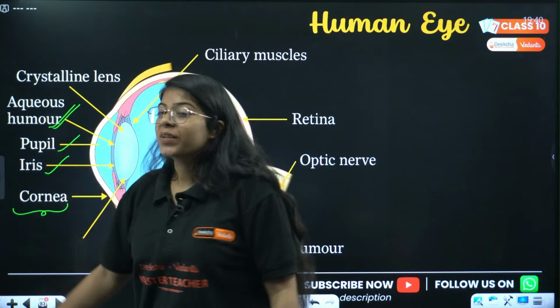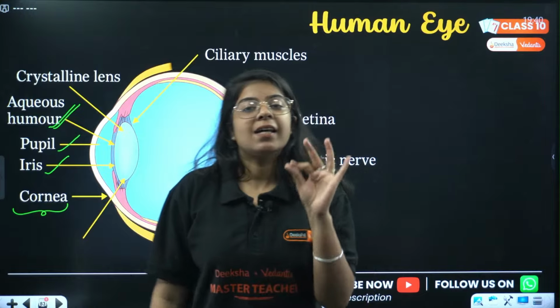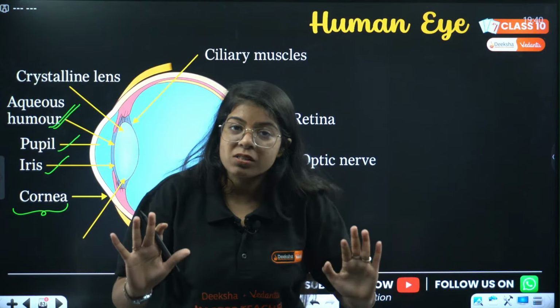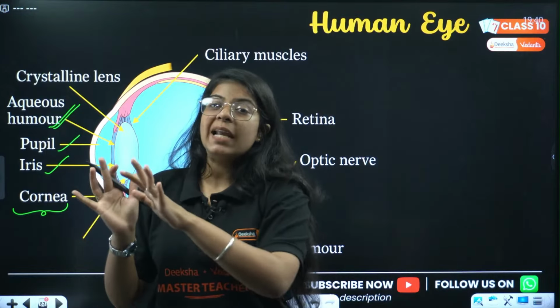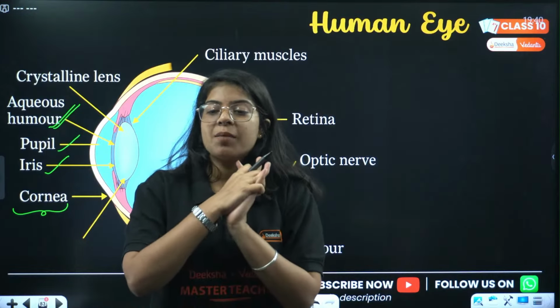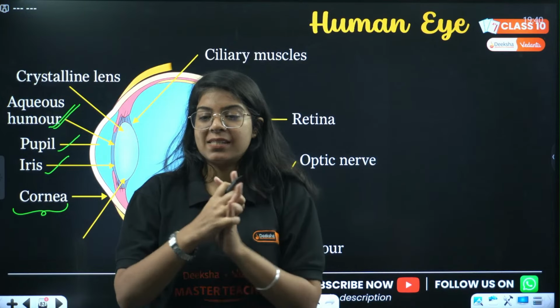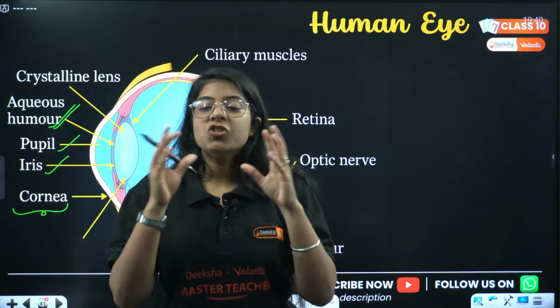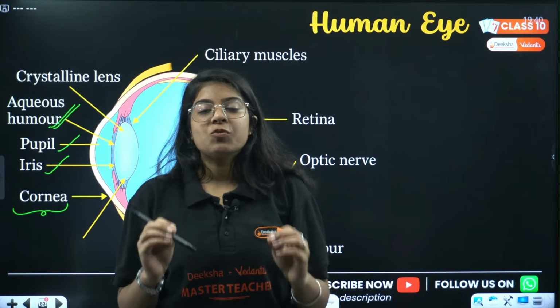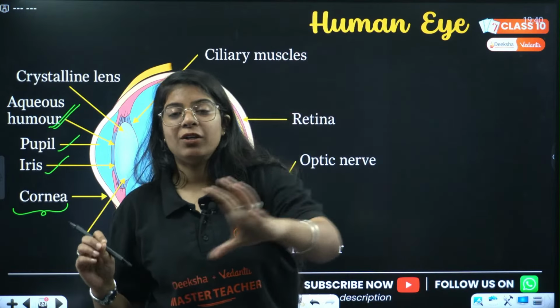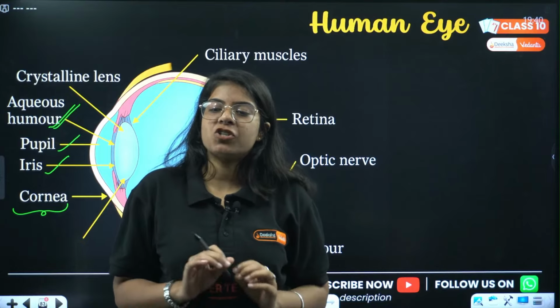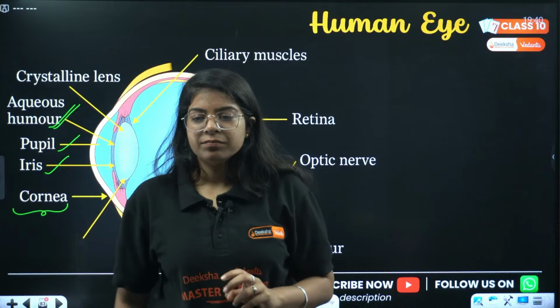Aqueous humor. It is a jelly-like substance, a liquid between your cornea and your lens, which passes oxygen from the air into the lens and maintains the pressure of the eye. Yes, that's what I'm telling you, Shubham. Aqueous humor is a liquid which passes oxygen from air into your eye lens and maintains the pressure of the eye. Okay?